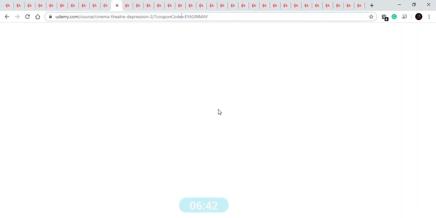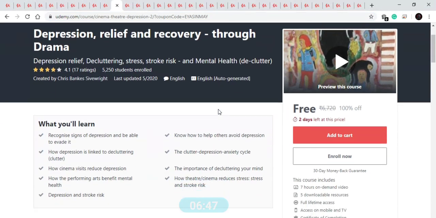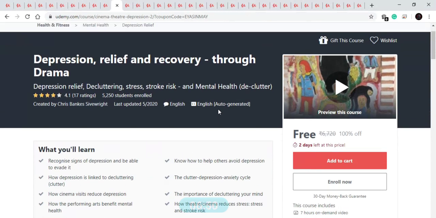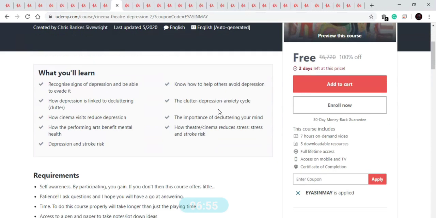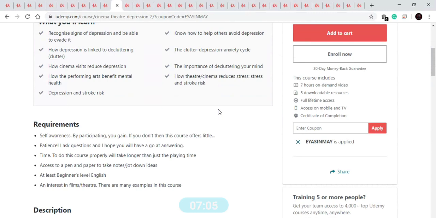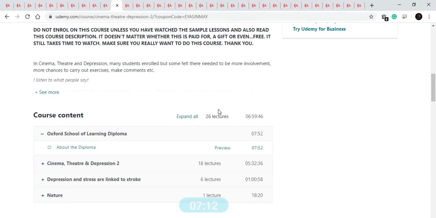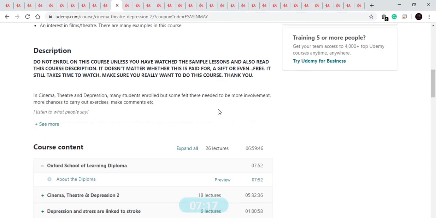Now let's move to our next course. Our next course is on depression, how you can recover from depression, and how you can learn about the concepts of depression. In this course you will learn how depression works, how you can reduce your depression, how you can avoid it, what depression and stroke risk is, and the importance of decluttering your mind. So this is a good 7-hour course available for free for 2 days and comprises 26 lectures.